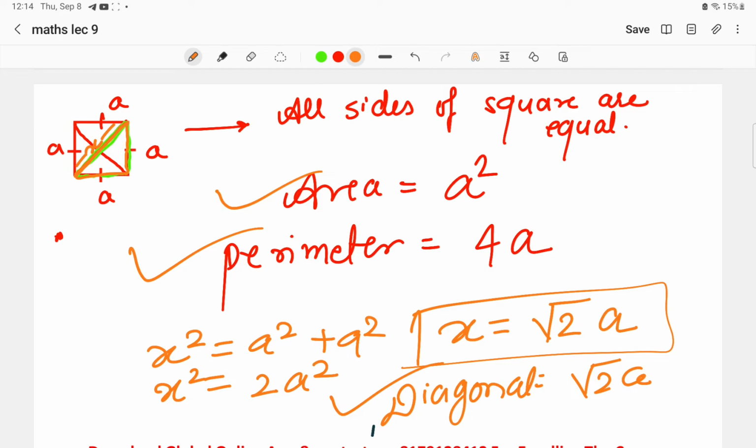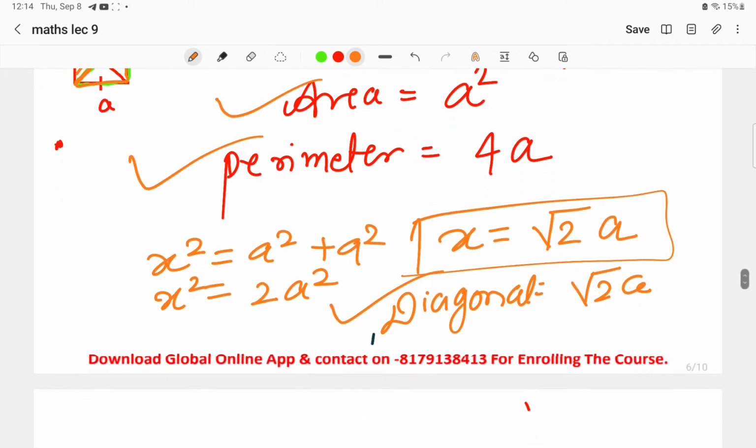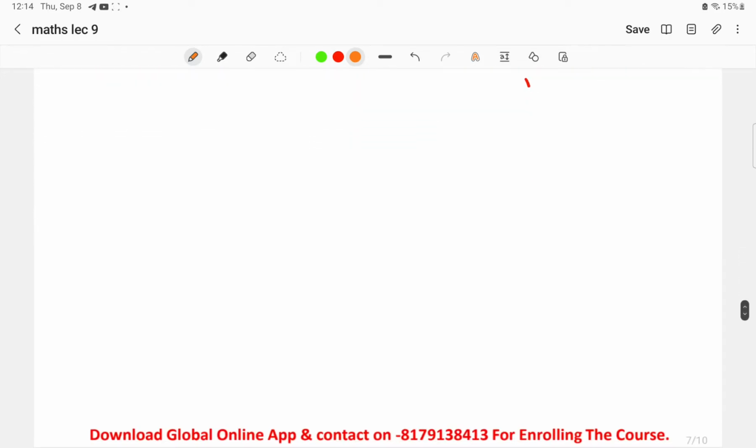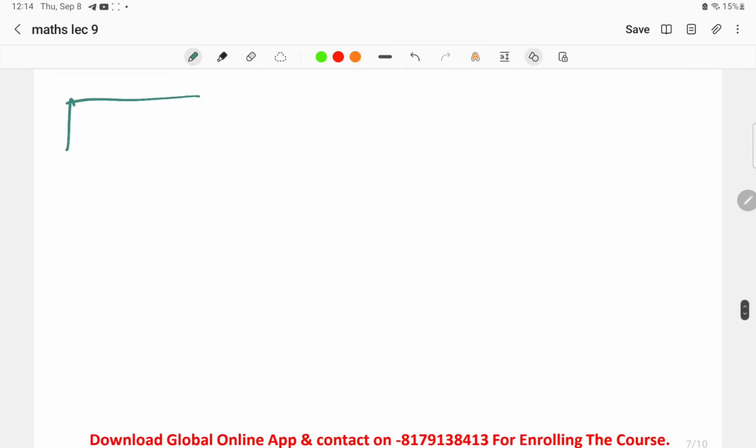Okay, now the next shape that we will be discussing is the rectangle. Let me change the color of the pen. Let us discuss the rectangle now. Sorry, let me correct it properly. This is the rectangle.